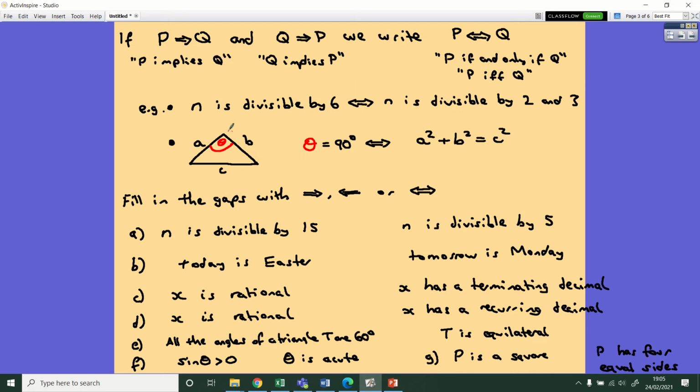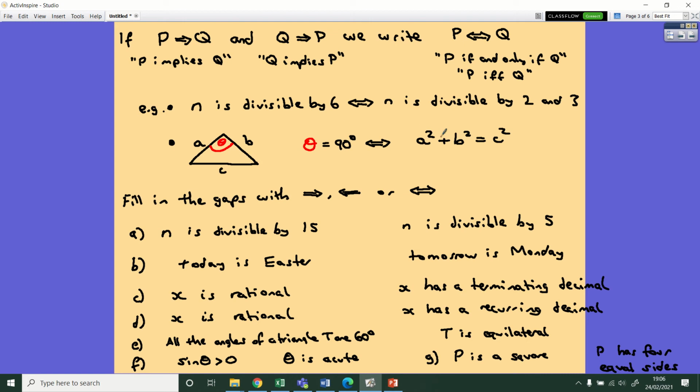For the second example, I've got a triangle with lengths A, B, and C. I've put the angle theta up here between A and B. It's also true that theta is 90 degrees if and only if A squared plus B squared equals C squared. So again, that's a two-sided implication. If the angle is 90, then Pythagoras will hold. And if Pythagoras holds, then we know that the angle is 90. So these two things are effectively equivalent.